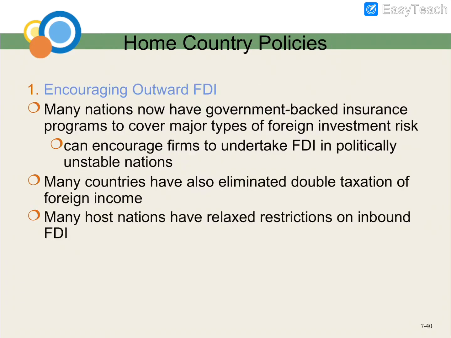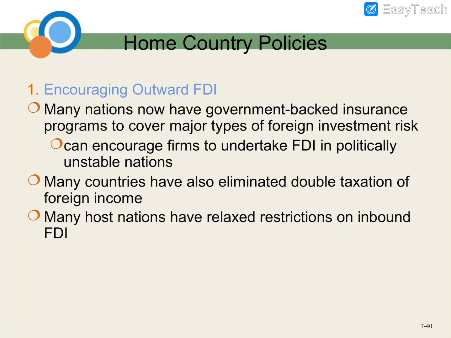Okay, so encourage outward FDI in the home country first. Many nations now have government-backed insurance. So normally the government, if you have a company, I mean the big MNEs, the government is behind you. They're going to give you an insurance program to cover major types of foreign investment risk. So this can encourage the firm to undertake FDI in a politically unstable nation.